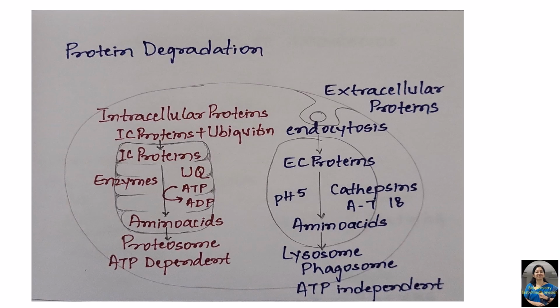Now the intracellular proteins are tagged with another protein molecule called ubiquitin. They enter into a complex called proteasome complex, and once the intracellular protein enters into this complex, ubiquitin is released back. Now they are acted upon by various enzymes, and these enzymes require hydrolysis of ATP to break down this protein to individual amino acids. So this is known as ATP dependent ubiquitin mediated intracellular protein degradation.